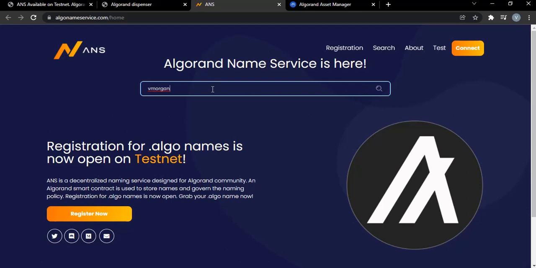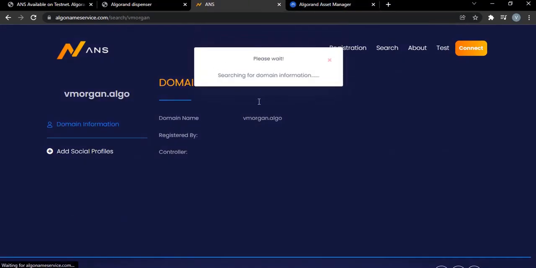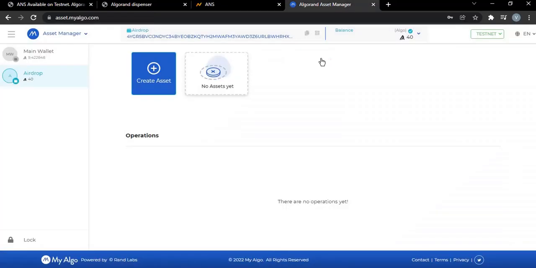I don't know. Do I have to put that algo? I don't know. Let's see. Let's search that first. Searching for domain information. Well, as you can see, I have 40 already.